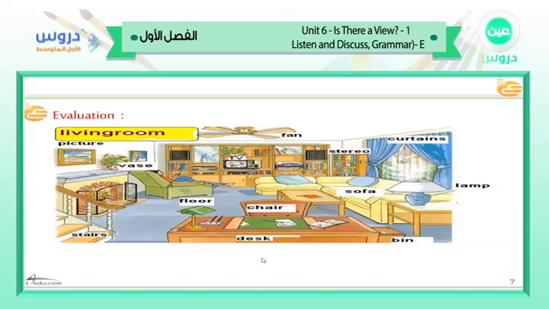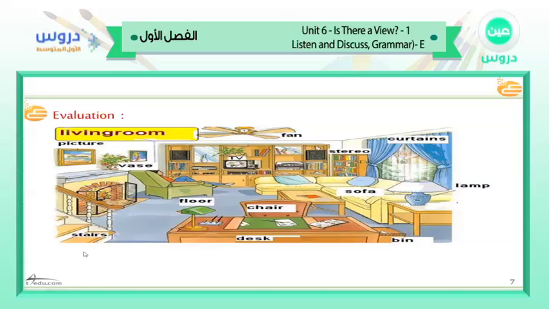As you know, gentlemen and girls, here we have many different words. I want you to look at these words and jot them down. This is the living room. As you see, this is in the ceiling. We call it a fan. Anyhow, gentlemen, this is the living room.